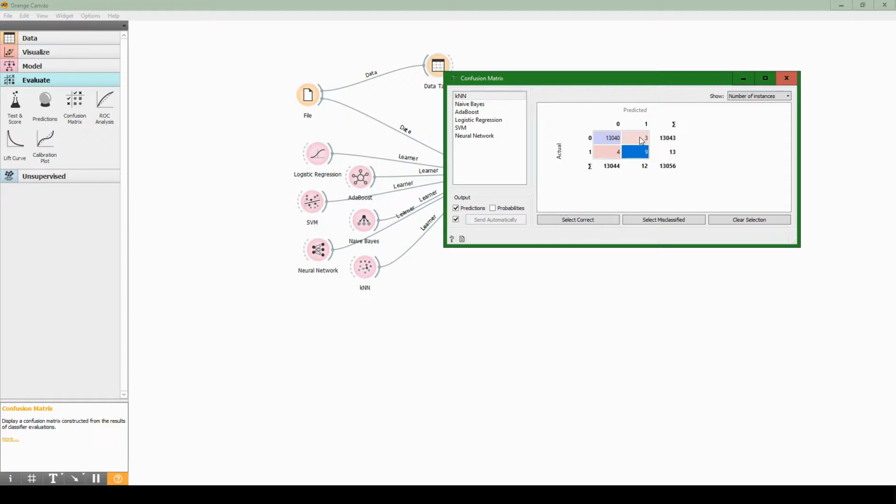So interpreting the incorrect results are on the off diagonal here. And so this just means that it predicted that the player would win, but they didn't actually win. And then similarly here, predicting that the player would not win, but in fact they actually did. So it got some incorrect. It got about 7 of them wrong out of 13. And at first glance you might assume that that's not very good, but we have to actually compare it to the other systems to be sure.